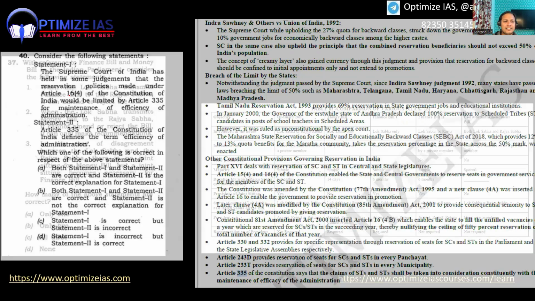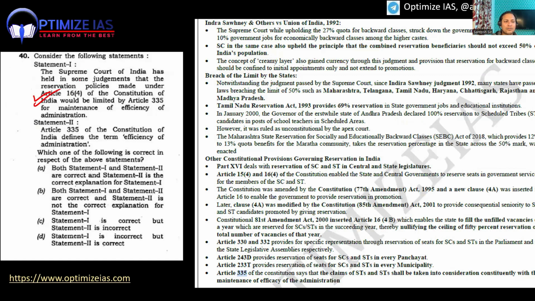Next, you can see here, Article 16(4) and Article 335, a word to word, copy paste question. Article 335 of the Constitution says that the claims of SCs and STs shall be taken into consideration consistently with the maintenance of efficiency in the administration. Directly a word to word question, guys. How many of you think this is amazing?